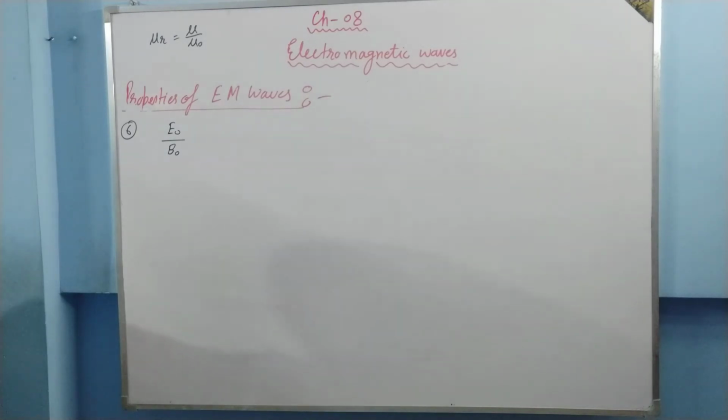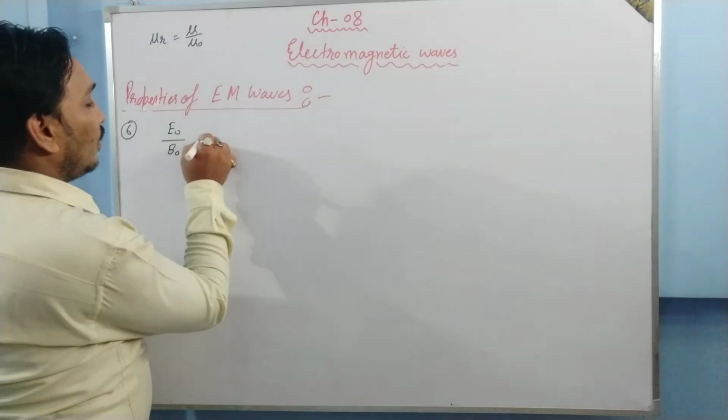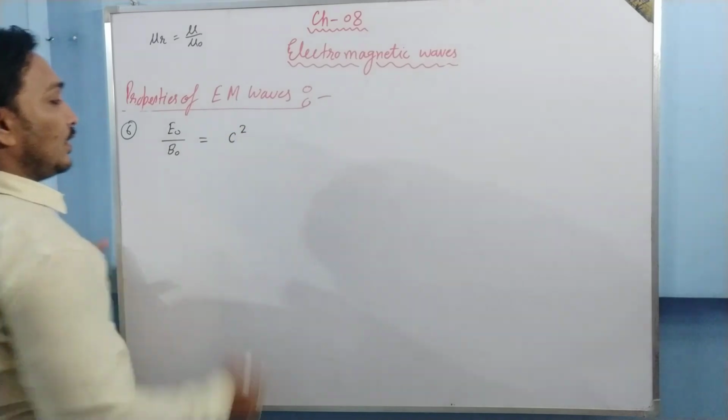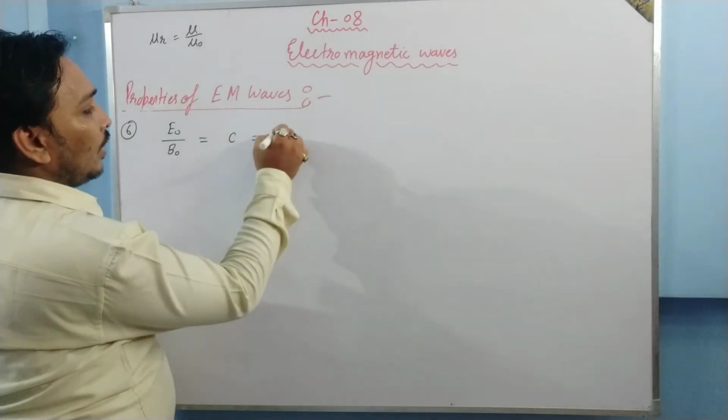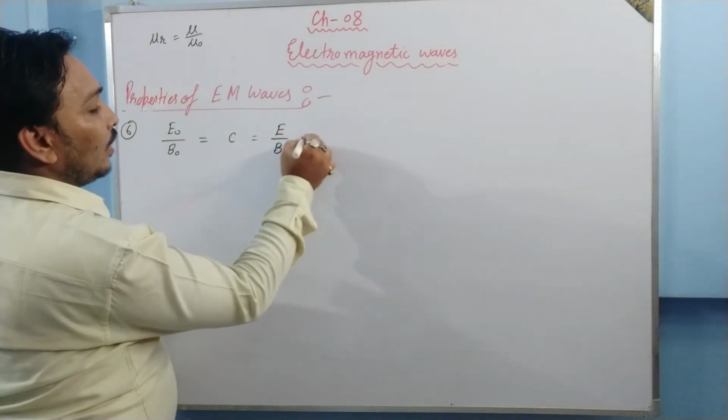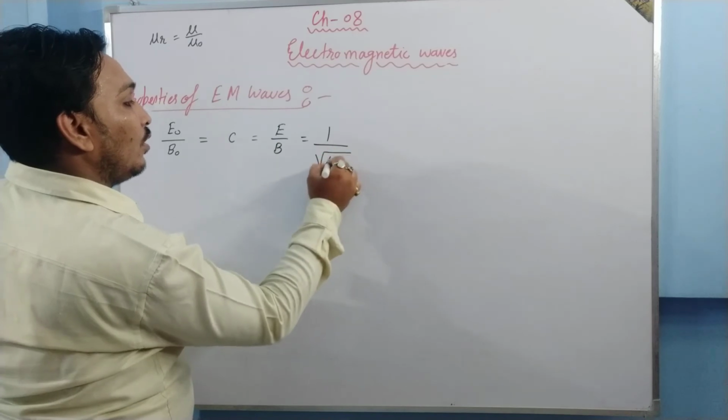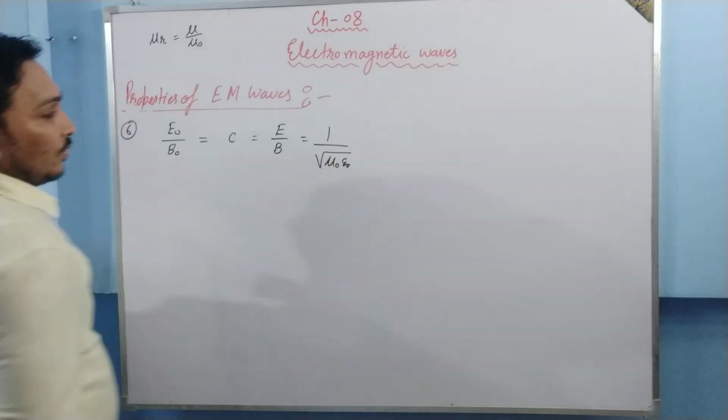When E naught and V naught are divided, they are going to equal, not c square actually, it is c. The ratio of E naught and V naught is equal to c, which is equal to the ratio of E and B, which is equal to under root mu naught epsilon.